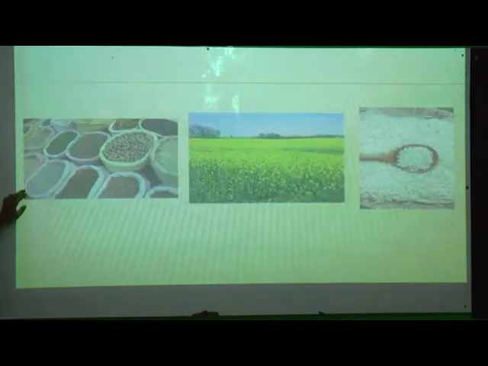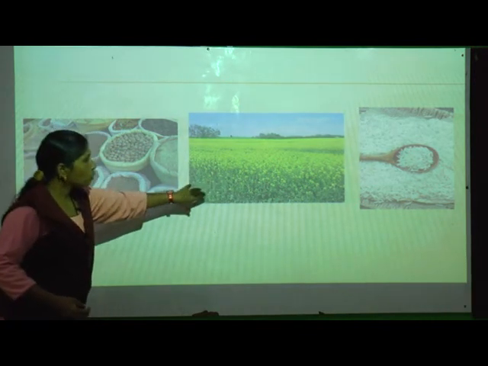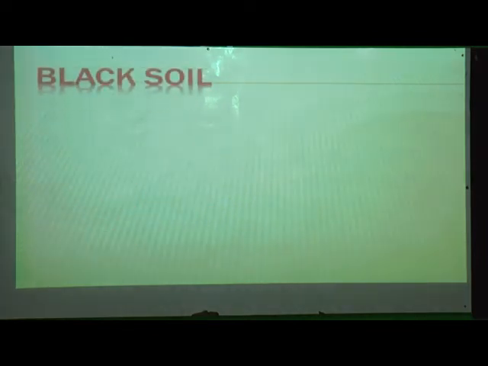Pulses. Whatever mummy makes at home, dal, correct? Different types of pulses are there. Here, oilseeds: whatever oil is used to prepare curry, we need oil. So these oilseeds are there. This is a plant I have shown you and this is rice. It is good for which soil, students? Yes, alluvial soil.